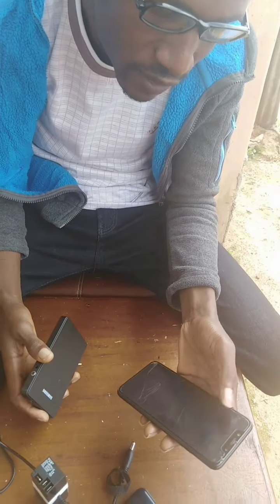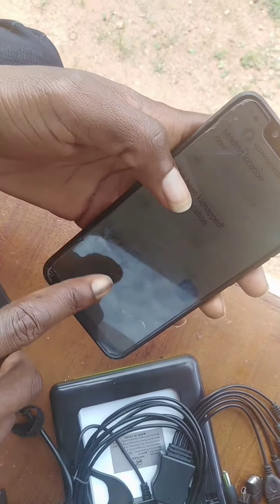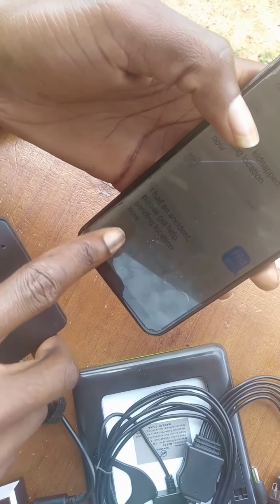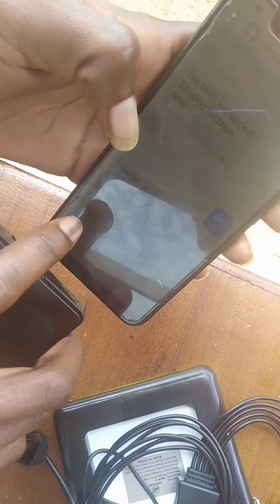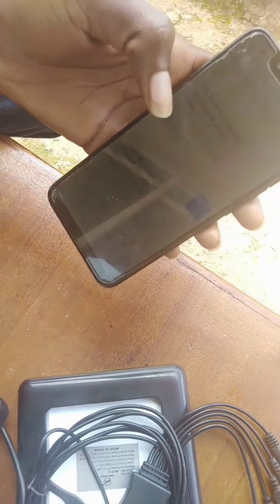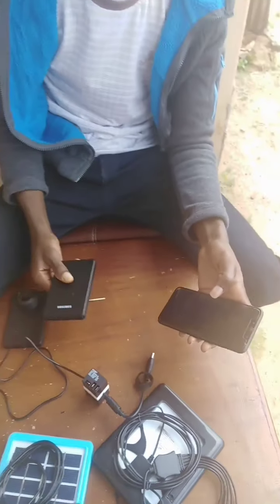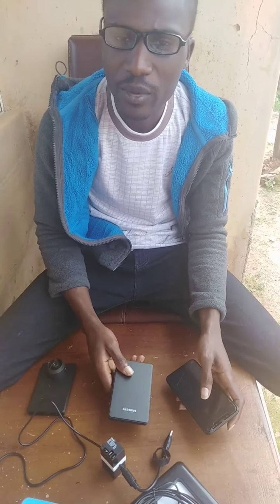Okay, so we just received a message from Dummy. Dummy is saying, I had an accident, please get help, sending location now. So Dummy just sent the location. Like I said, there's a problem with the GPS. It's not really booted properly. So whenever you're in an accident, Dummy can also send that message to your family members as well as your location.